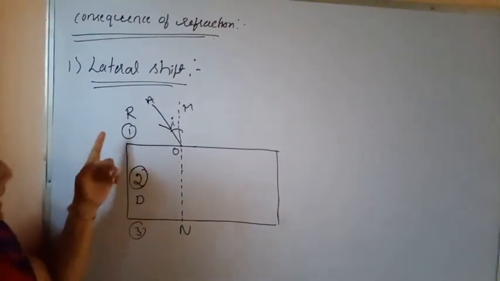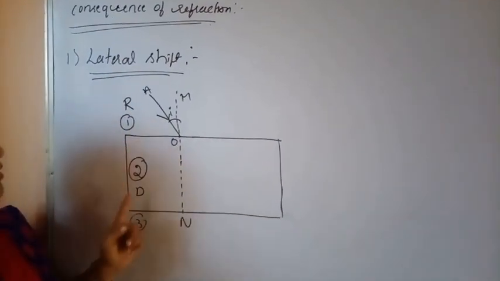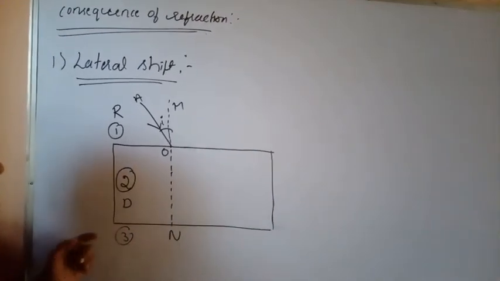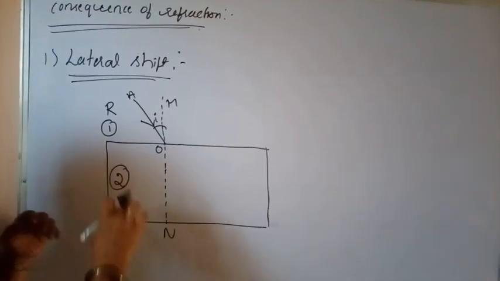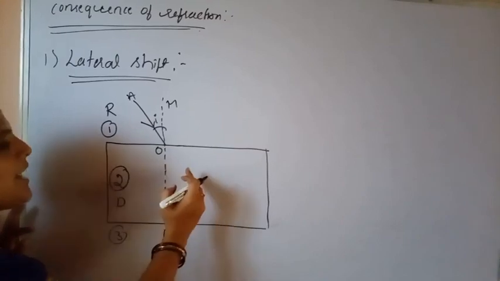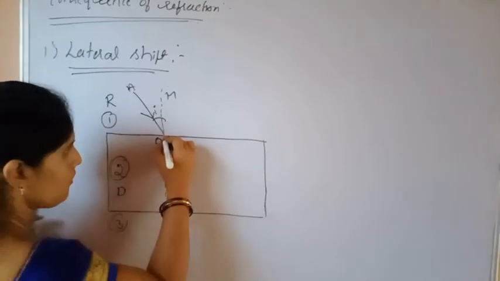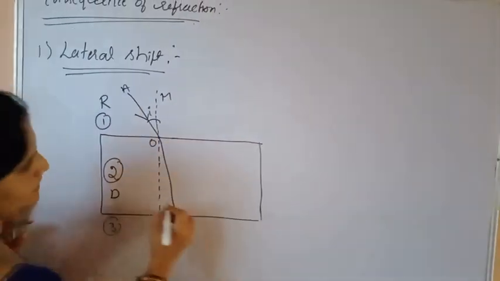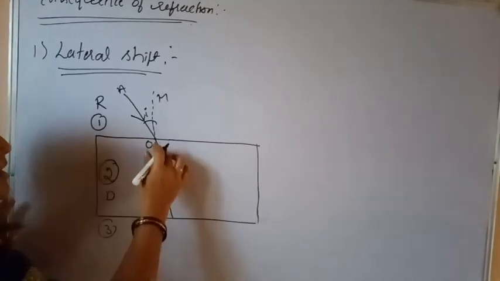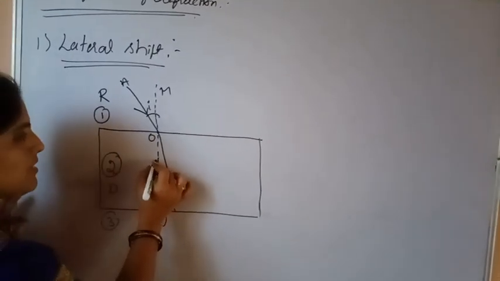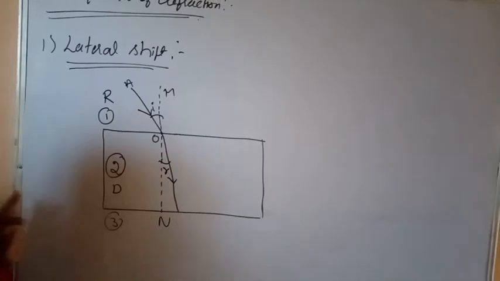When light travels from this rarer medium to denser medium, what happens? Its velocity gets changed. When it travels from rarer to denser medium, its velocity decreases. Therefore, it bends towards the normal like this. This refracted ray bends towards the normal. So this is the angle of refraction.